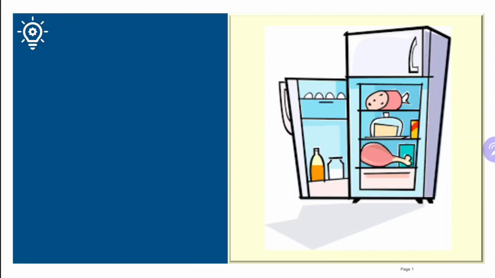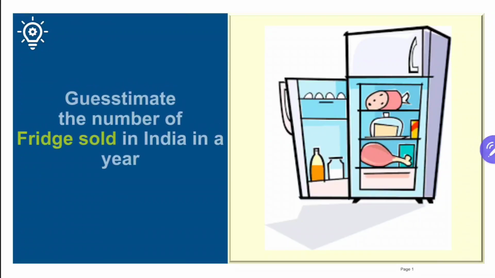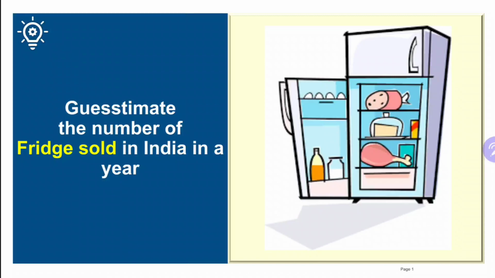So hi everyone, in this video we are going to guesstimate the number of fridges sold in India in a year. Now remember, whenever an interviewer gives you a guesstimate question, and if the question is not clear to you, for example you do not know the geography, you do not know the time frame for which they are asking you to do the guesstimate, just go ahead and ask some preliminary questions.